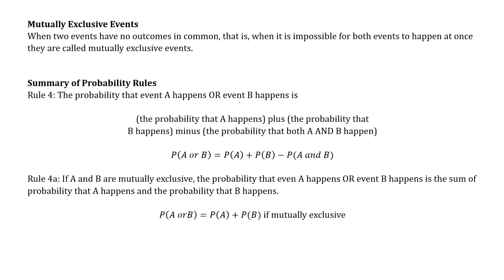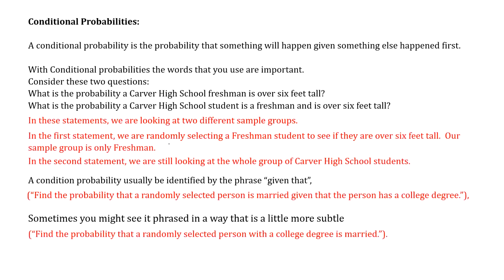So like the last example, you can't be single and married at the same time. They're mutually exclusive. So the probability rule for an or event is the probability of our first event plus the probability of the second event minus the probability of them both happening at the same time. If it's mutually exclusive, then it's just A plus B. Hope this is making sense.